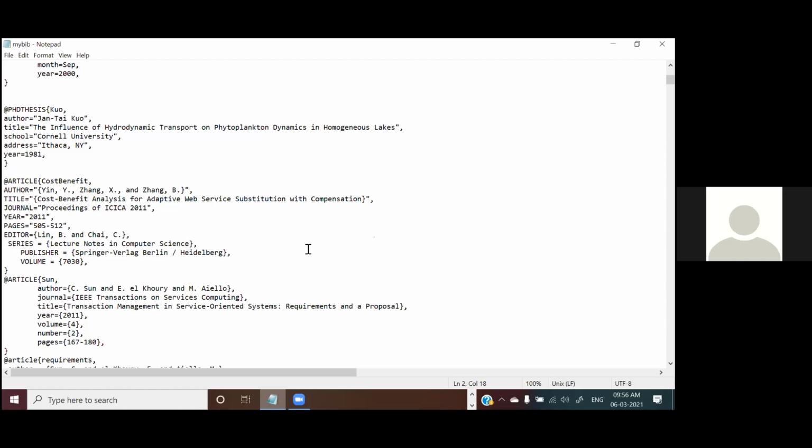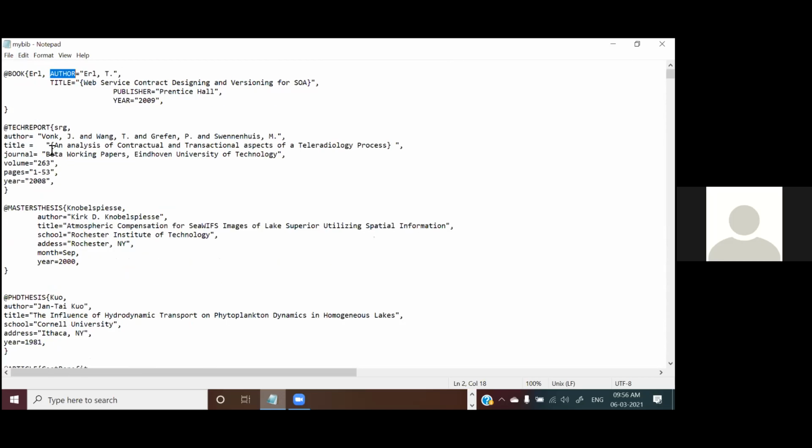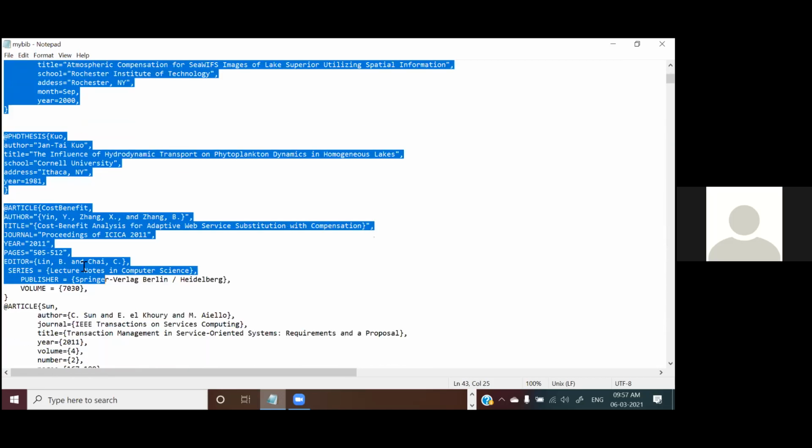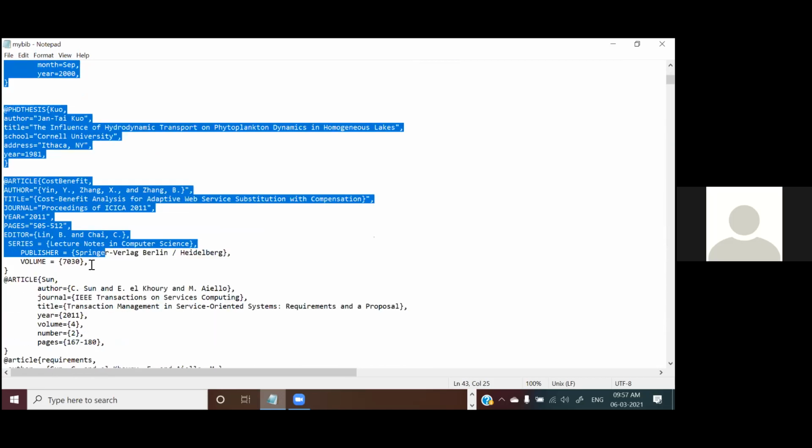It's not a window. First of all, you need to create a database of your reference papers. For that, you need to type this as text. This is a text file, this is Notepad. All your reference papers, you need to type only once like this, in this format. Are you getting my point? I will show you how to use this in your document.